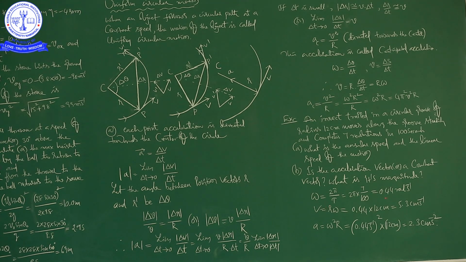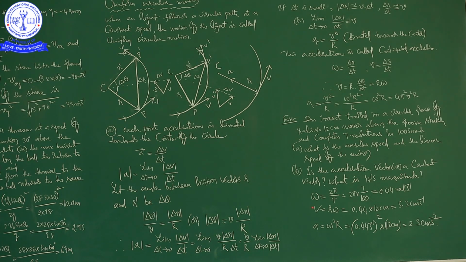So we calculated the angular velocity. Next, linear velocity, V is equal to R omega. Already we found omega, and the R value is 12 centimeters, so the answer will be 5.3 centimeter per second. Next, acceleration, A is equal to omega square into R. Substituting the R value and omega square, finally it is 2.3 centimeter per second square. So this is the example problem.